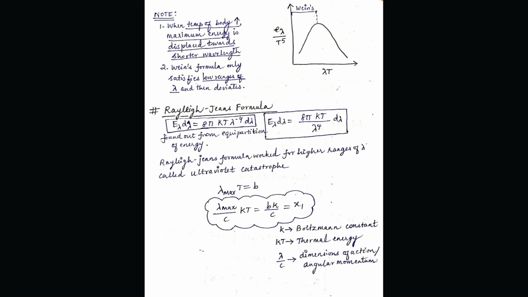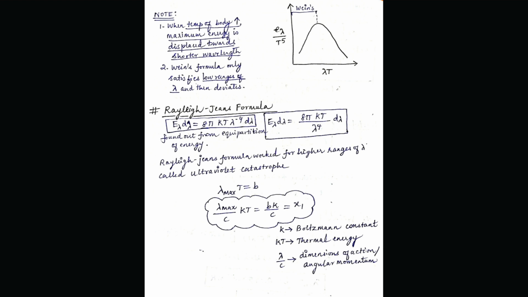So his competitor Rayleigh Jeans came up with a formula, saying that his formula was the best. Let's see if he succeeded or not. He said that E lambda d lambda is equal to 8 pi kT by lambda power 4 d lambda. There we saw lambda power 5 in the denominator; here we see lambda power 4 in the denominator. You can remember the relation easily by connecting them. You may wonder how this formula was found out. It was found out using the equipartition of energy.